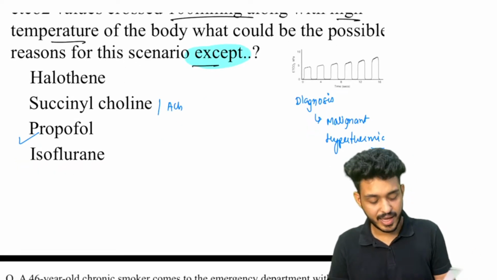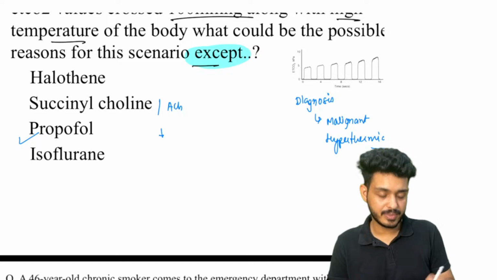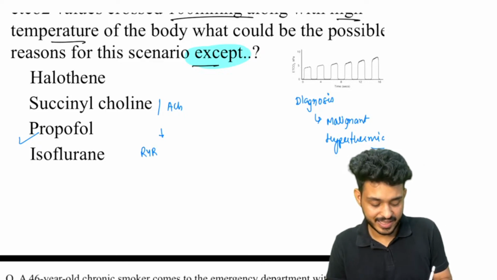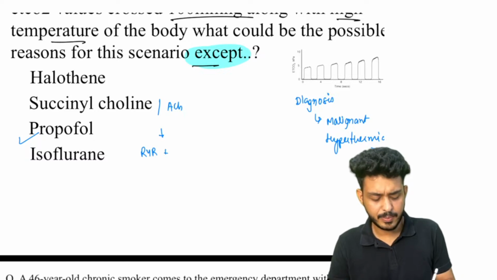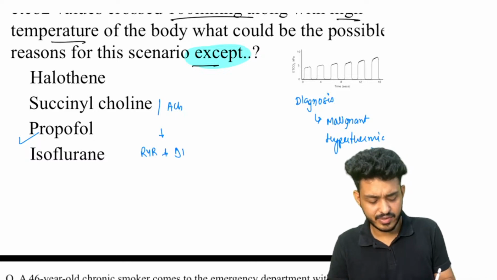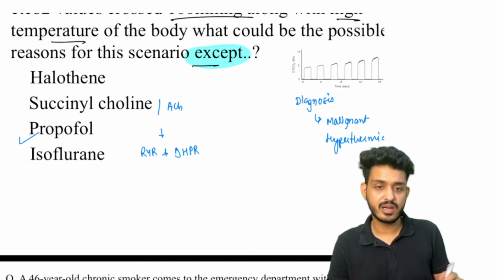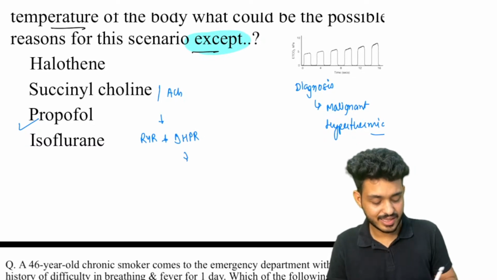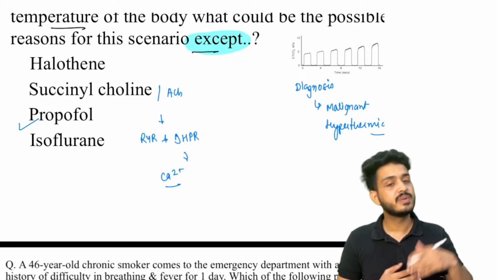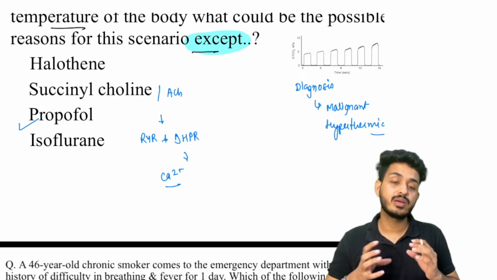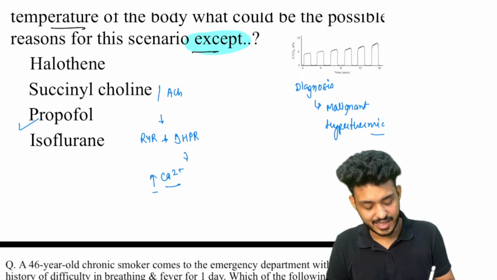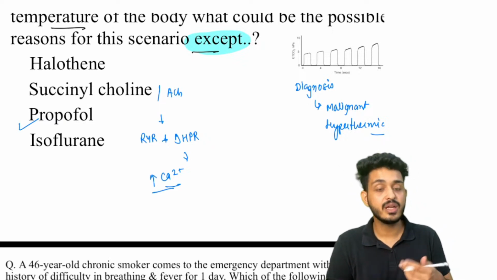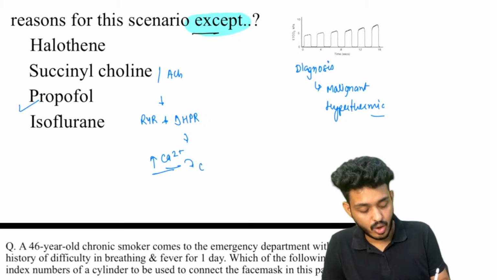So what will happen? They will be activating a receptor that is known as the ryanodine receptor. Let me tell you the mechanism. From physiology, it will be binding to DHPR, ultimately causing the release of calcium. It goes to the sarcoplasmic reticulum, leading to an increase in the levels of calcium, and calcium will be causing contraction.